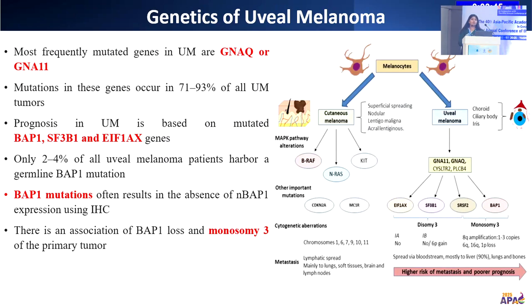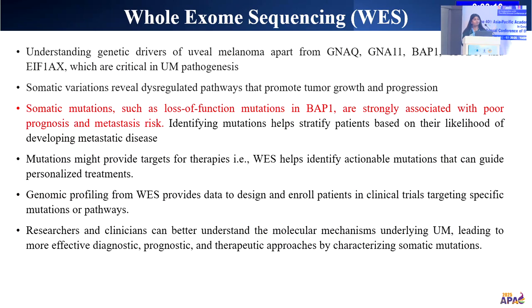Coming to the genetics of uveal melanoma, GNAQ and GNA11 are mutually exclusive mutations. It means that they are both present, but not in the same patients. Maybe one patient has a GNAQ mutation and another patient has a GNA11 mutation, but they are not present together in the same patients. BAP1 is the most important prognostic mutation, and this often results in the absence of nuclear BAP1 expression using IHC, in centers which don't have the facility of exome sequencing.